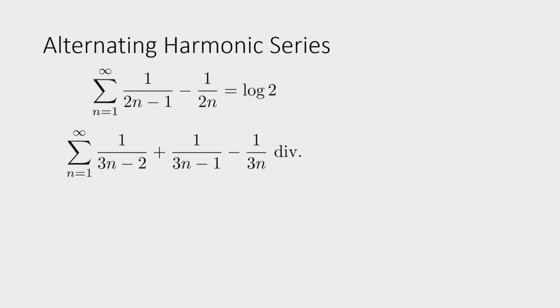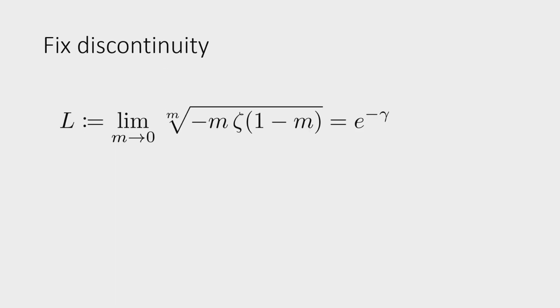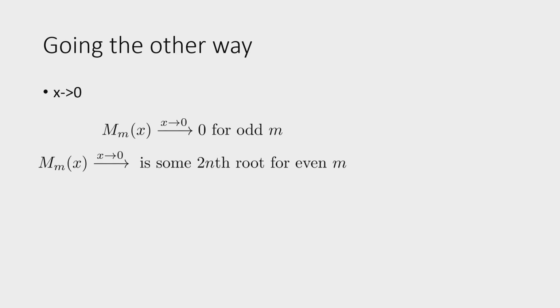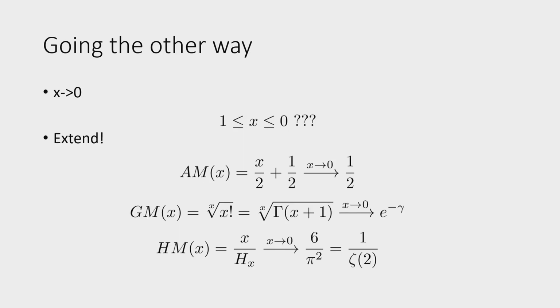If I didn't misunderstand, at some point there was a slide where x divided by the harmonic series up to x goes to 6 divided by pi squared as x goes to 0. Could you explain how that works? Oh, yeah, of course. Here, exactly. How does the harmonic series make sense for values less than 1, like for non-integer values?